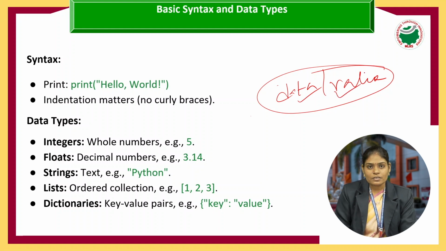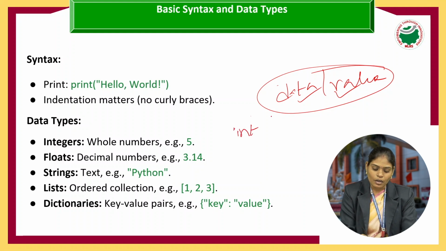Data represents what kind of data or information we are going to store in a variable for accessing later in a program. Simply, the data can be an integer, an int, or a float, or a character, or a string, whatever.